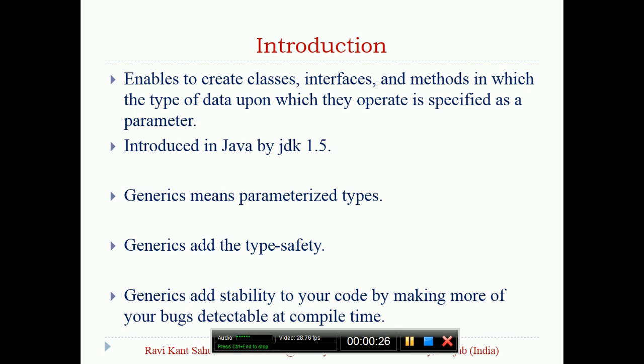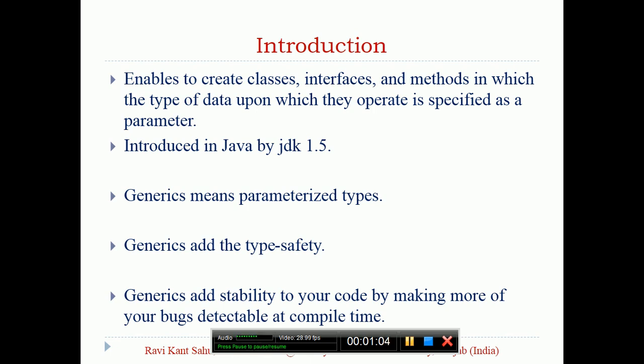Generics enable us to create classes, interfaces, and methods in which the type of data upon which they operate is specified as a parameter. Repeating again, till this moment, suppose you want to do a summation of the array, just a normal one. One thing you should note down: generics only work on objects, they will not work on primitive data types.